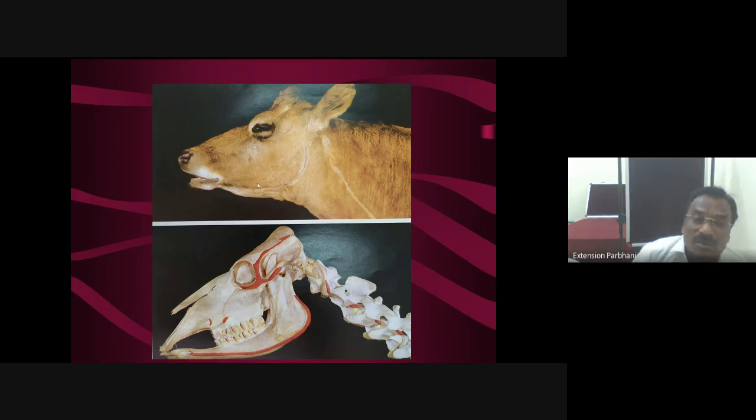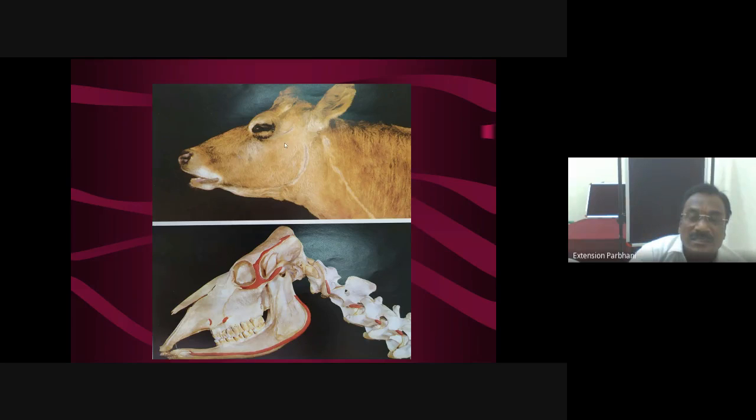See, whenever there is a blockage of this Stensen's duct of the parotid salivary gland, if this duct gets blocked, or if there is a damage or injury to the parotid salivary gland, then this saliva will ooze out. If such complications are there related with the gland or duct, this duct gets ligated. This is a routine operation, ligation of Stensen's duct.